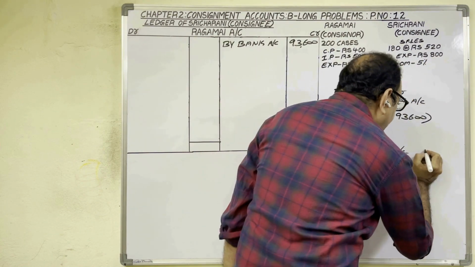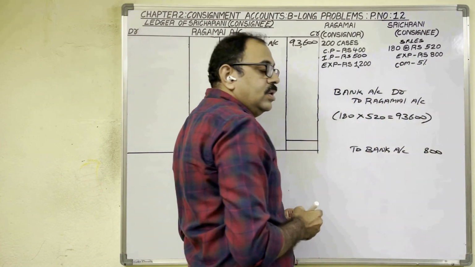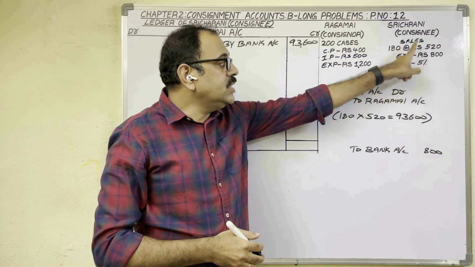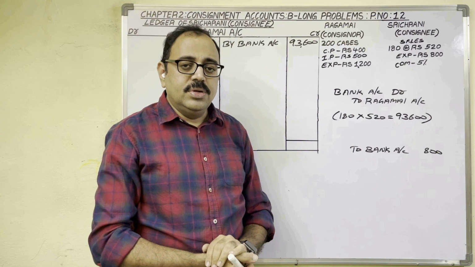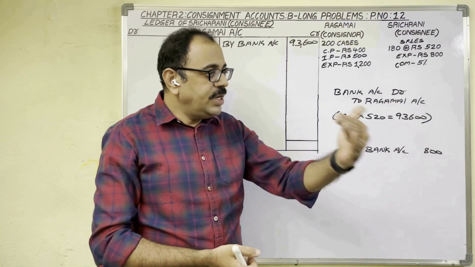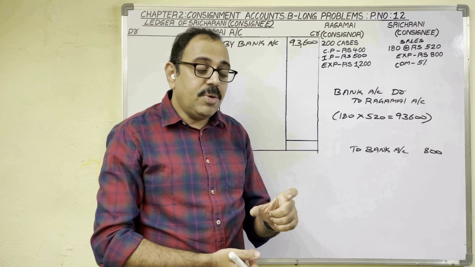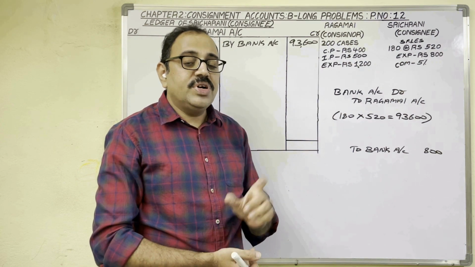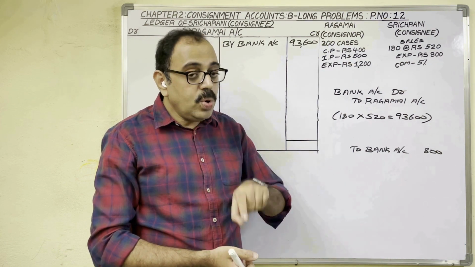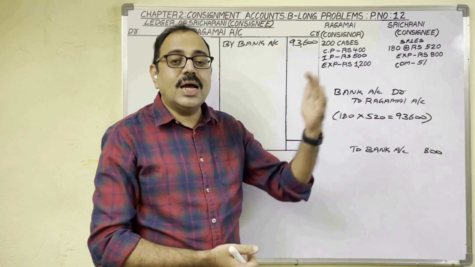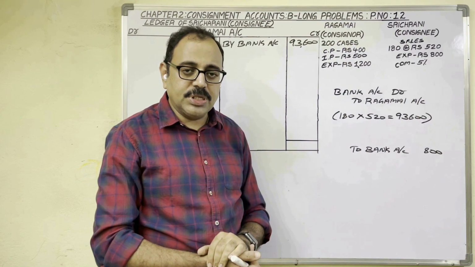Expenditure is 800 rupees. Then which account is to be debited? For this 800 rupees, consignee is only an agent. So consignee spent that 800. But in future, she collects that amount from consignor. So for this 800 rupees to consignee, consignor is becoming a debtor because consignor should pay this 800 rupees.